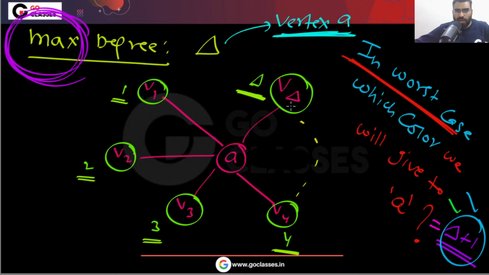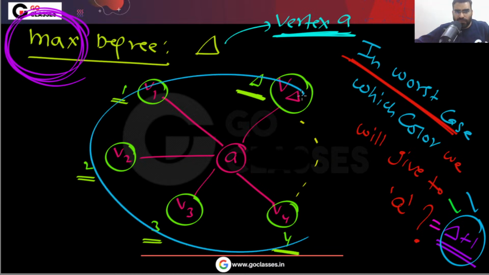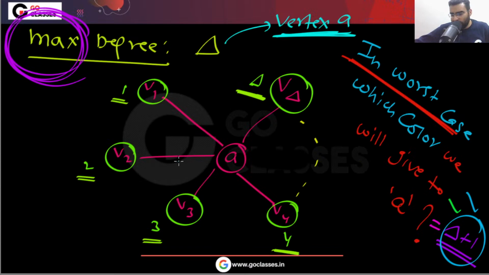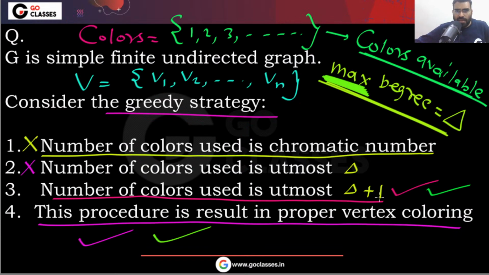And this is the proof. I have given to you the proof that in the worst case, this is the situation possible that this vertex has all the different neighbors. All the neighbors have different colors from 1 to delta. So for this question, you can easily see the answer will be option C, D.